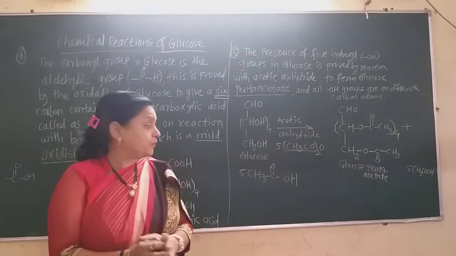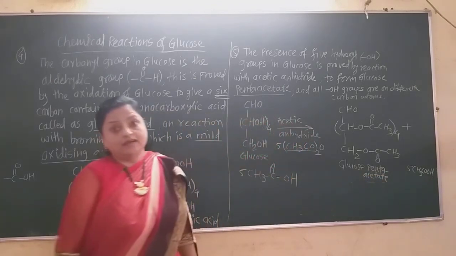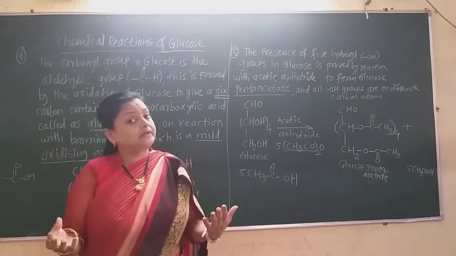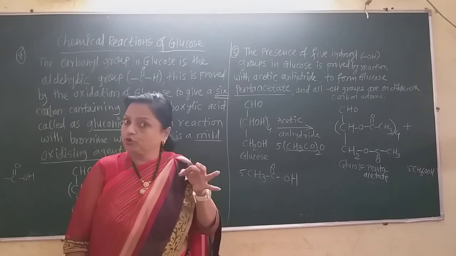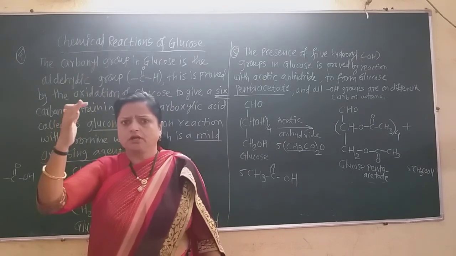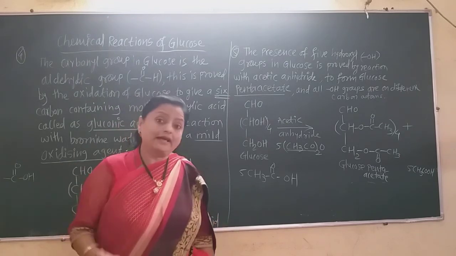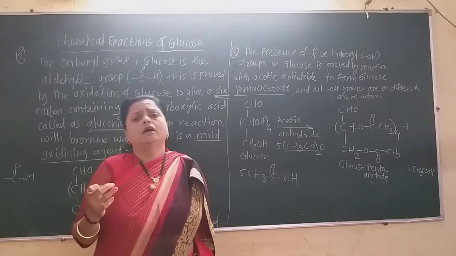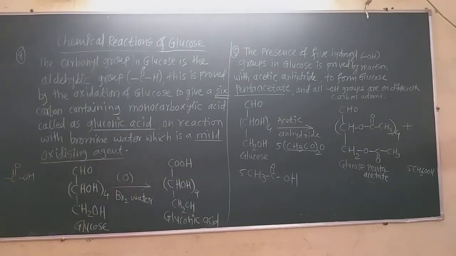Now this is the proof. Here is the formation of glucose pentaacetate. As glucose reacts with acetic anhydride, there is formation of glucose pentaacetate. That means there are definitely 5 hydroxyl groups in glucose. And from these proofs of different reactions, we can deduce the structure of the glucose molecule.